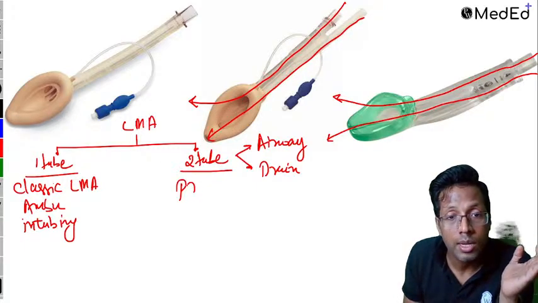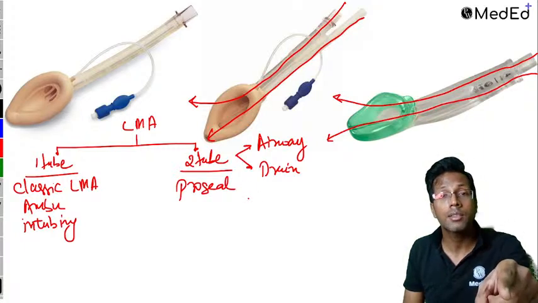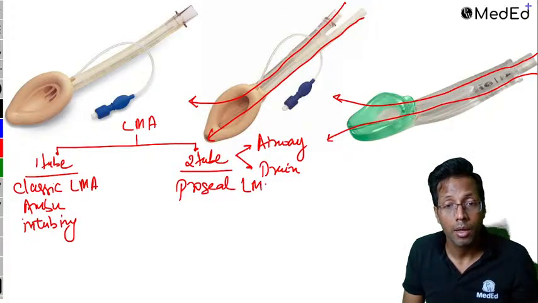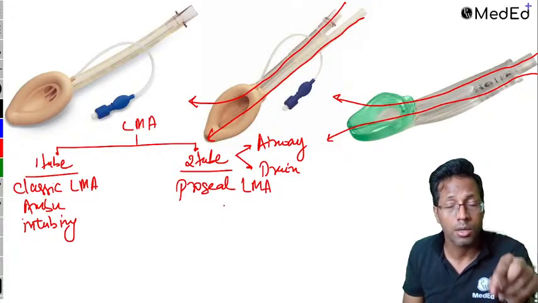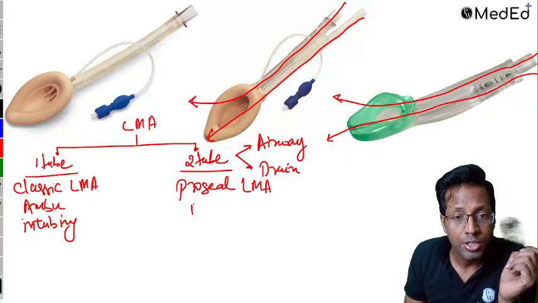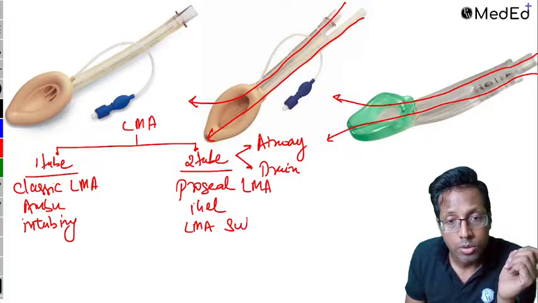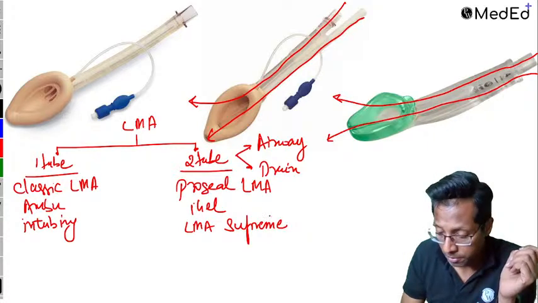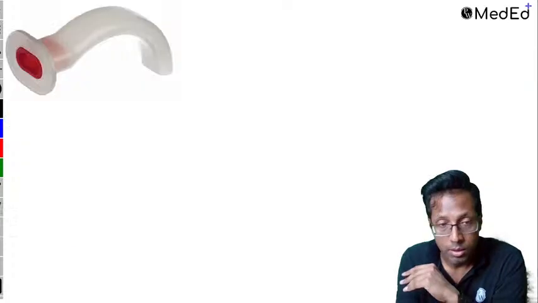One is called the ProSeal LMA. This was this year's question. This was an INICET question, ProSeal LMA, this year in May. Then you get iGel and LMA Supreme. These are the two-tube ones. So the ProSeal LMA question was asked.